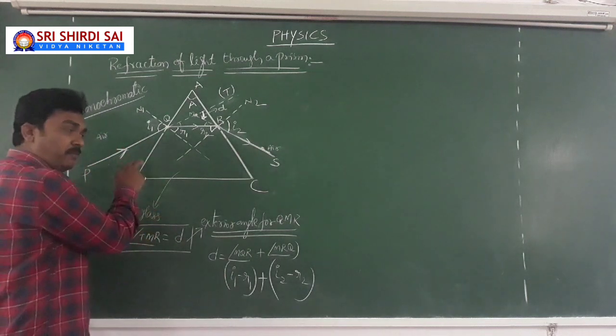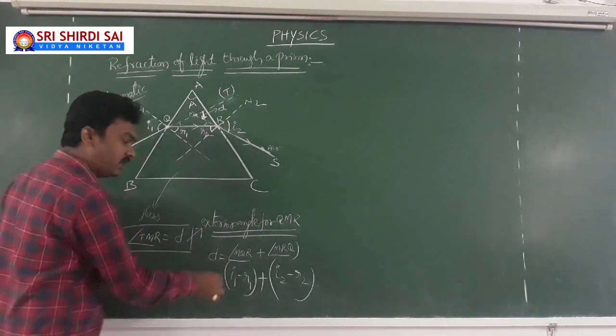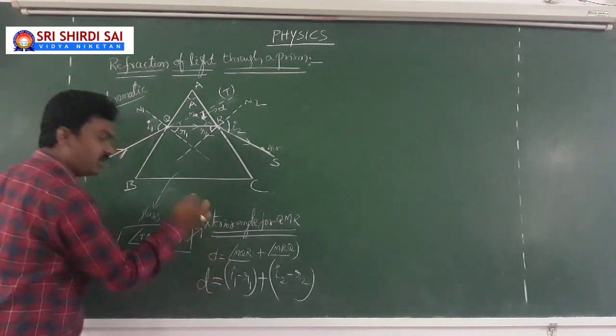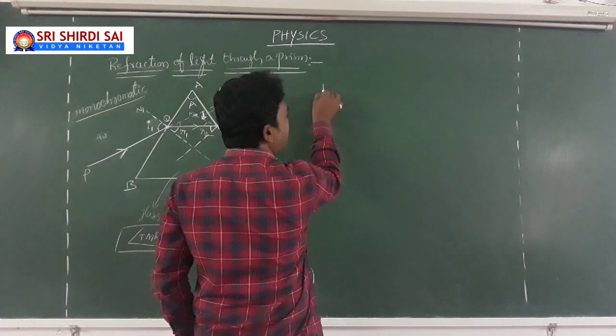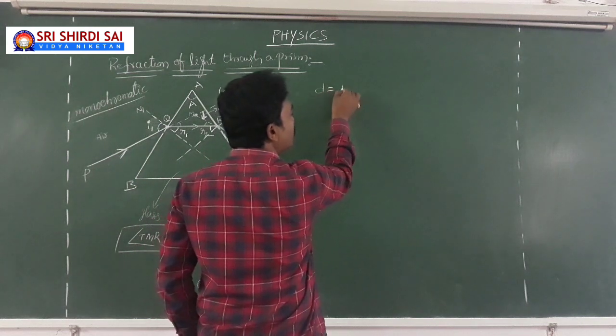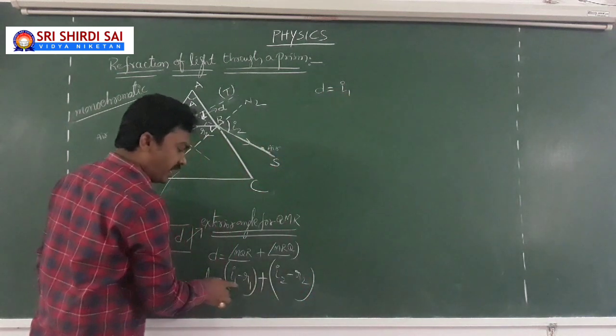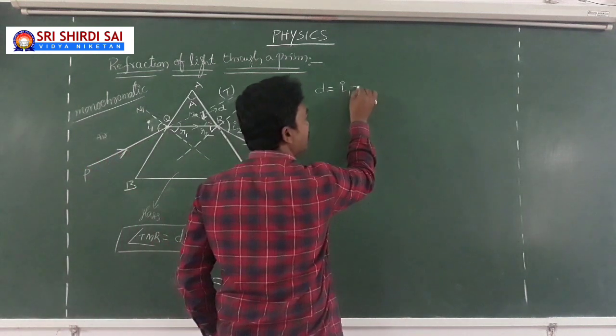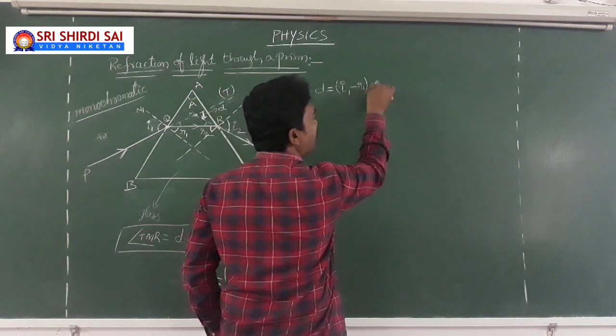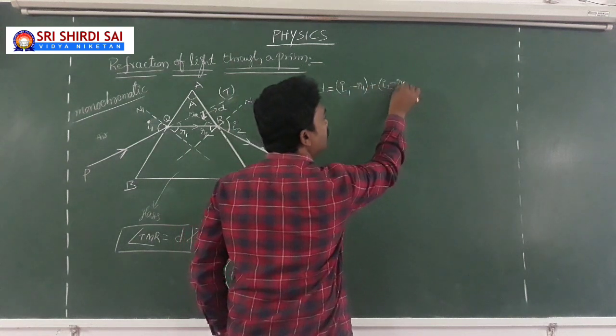So the deviation brought by AB plus the deviation brought by AC will be equal to the deviation in the path of the light. So I can say the angle of deviation D equals I1 minus R1 plus I2 minus R2. I am writing here once again: I1 minus R1 plus I2 minus R2.